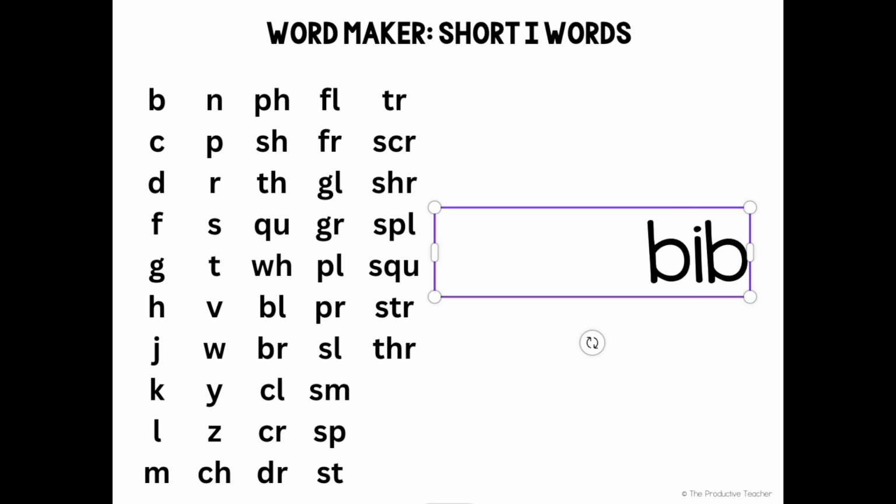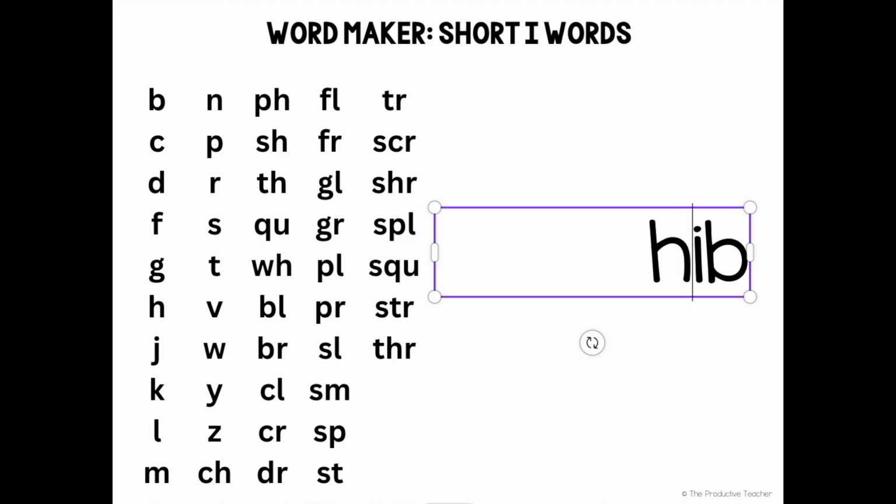Bib. Bib is a word. Sib. Sib is not a word. Remember, the letter C makes the S sound before the letter I. Dib. Dib is not a word. Fib. Fib is a word. Jib. Jib is not a word. Remember, the letter G makes the J sound before the letter I.